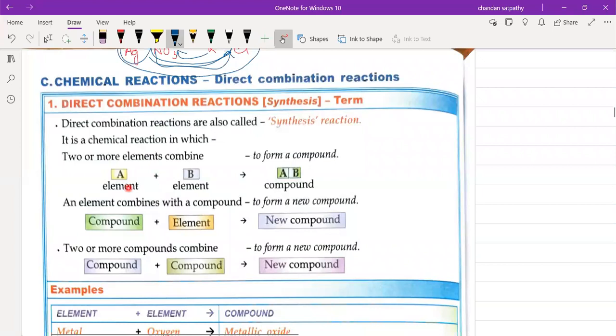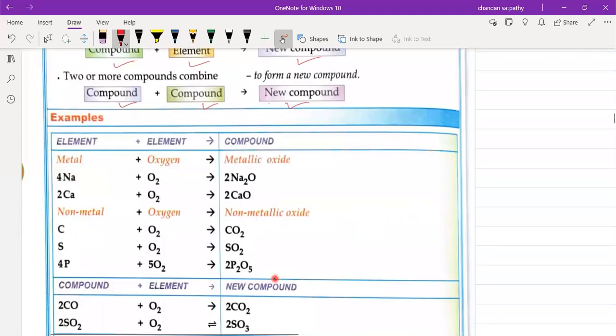So a direct combination reaction can be of three types. First, where two elements combine to form a compound. Second, one compound and one element combine to form a new compound. And the third type, where two compounds combine to form a new compound. Okay, let us take some examples.